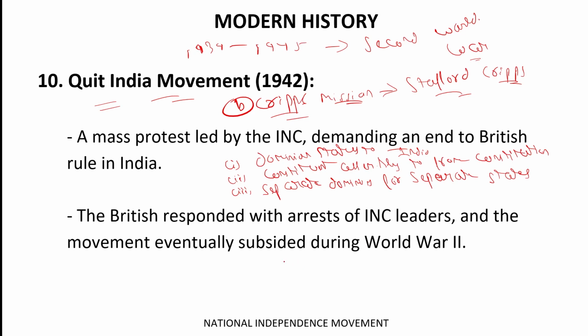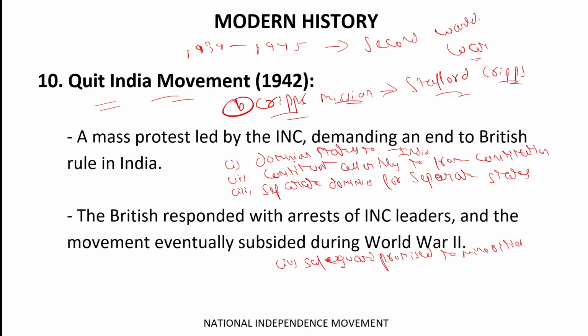The fourth was a safeguard promise to minorities. Okay. So these were some of the provisions of the Cripps Mission.